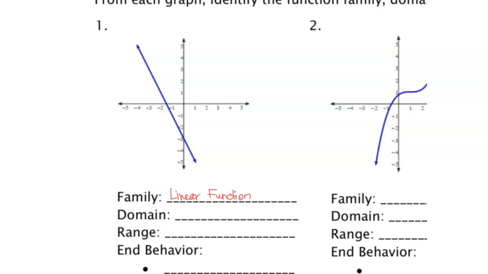When we're thinking about the domain, remember that the domain has to do with the possible x values. If we were to extend this graph to the left and to the right, so notice the arrows here. If this was to continue towards the left, and if this was to continue towards the right, then what we're going to do is look at all of the possible x values that it's going to cover.